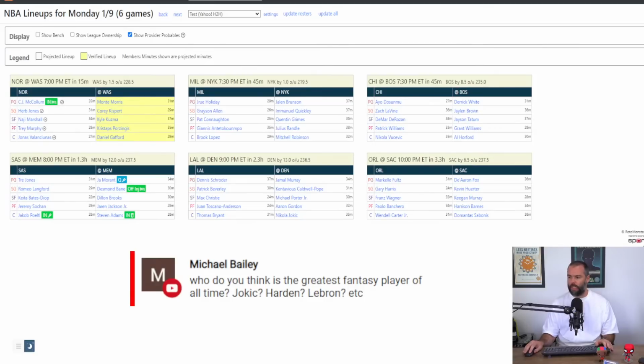When is Jalen Smith giving us value? Probably never. He's a backup center now and playing 15 minutes a night.